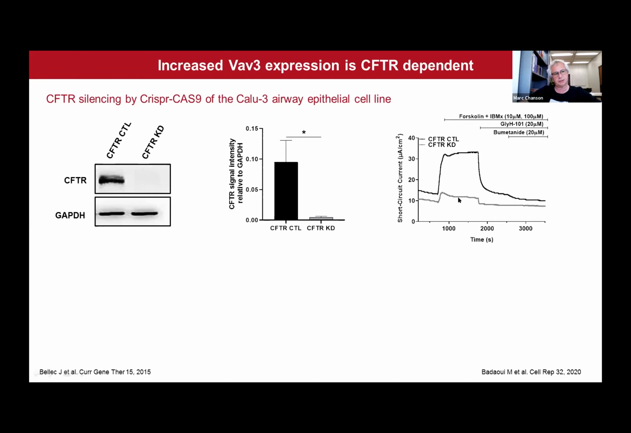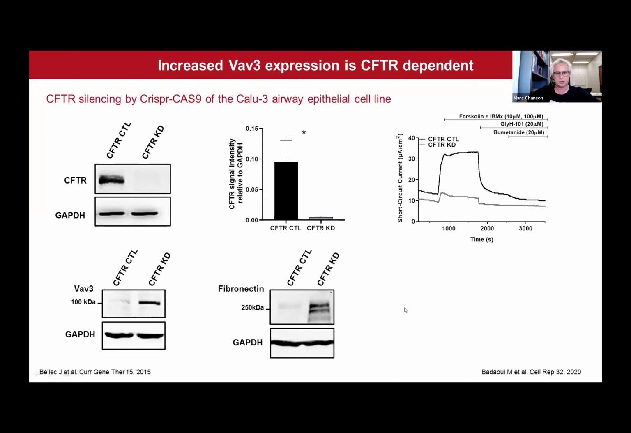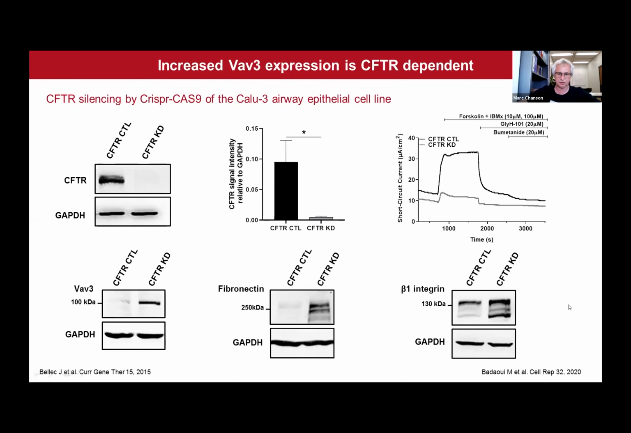So what happens in these cells when CFTR is knocked down? Interestingly, we found increased VAV3 expression, increased fibronectin expression, and also increased beta-1 integrin expression. This is very interesting because these data indicate that the phenotypes we observed in primary cells appear to be CFTR dependent, and also that these Calu3 cells do recapitulate, at least in part, what is observed in primary cultures of CF airway epithelial cells.